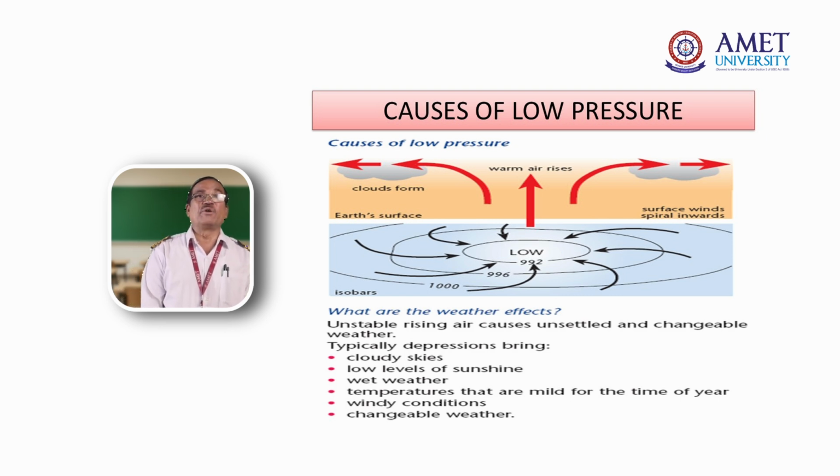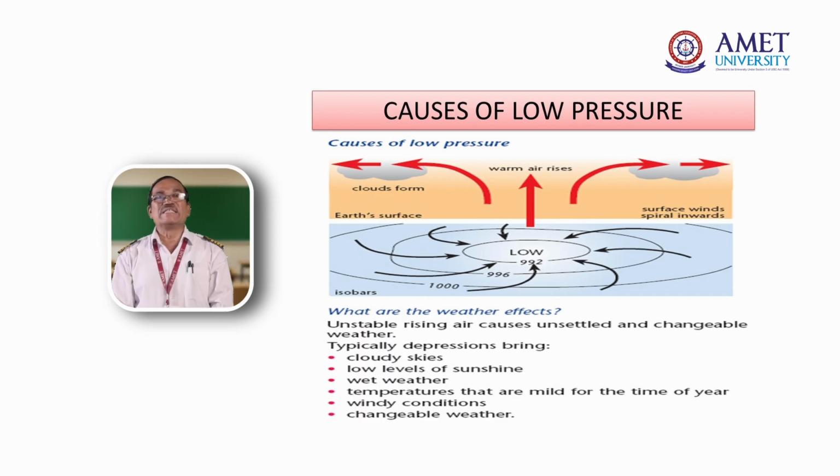Wet weather means high humidity, because the water molecules as well as ice crystals are there. High humidity will be there. The fourth one is mild temperature. Why is the temperature mild? Because of the humidity. Then windy condition. Why windy condition in low pressure? Because a vacuum is created, and the air which is surrounding will try to fill up the area. That's why it is called windy condition.